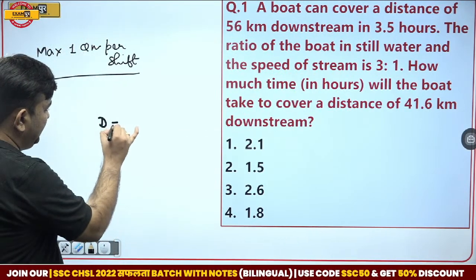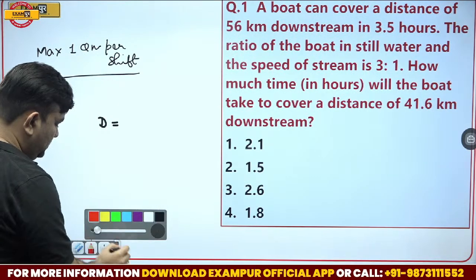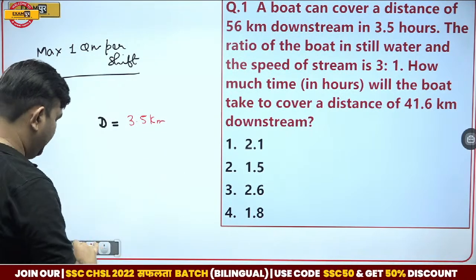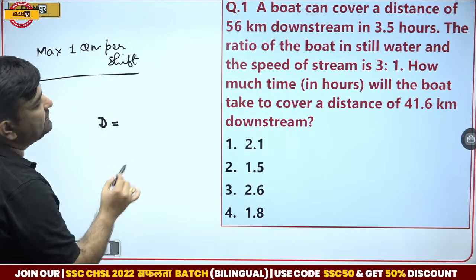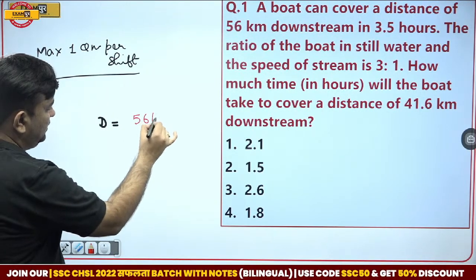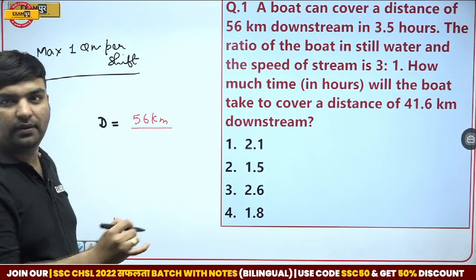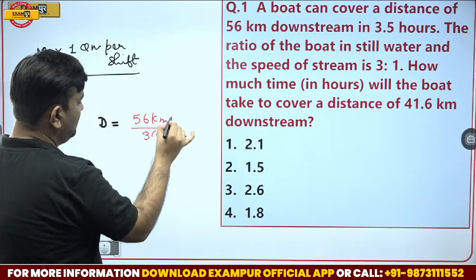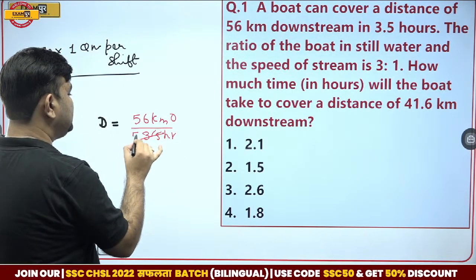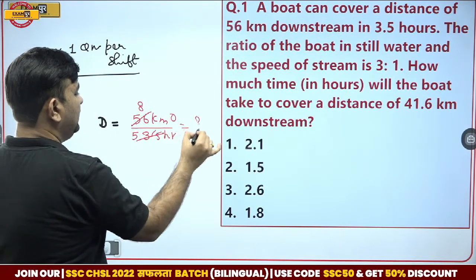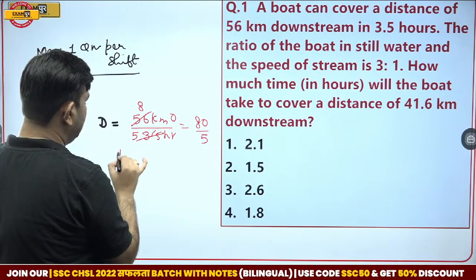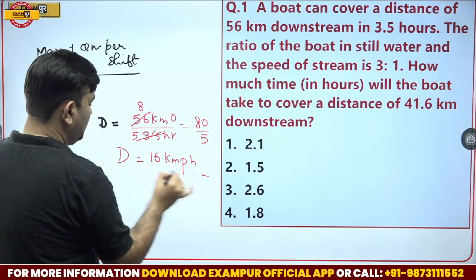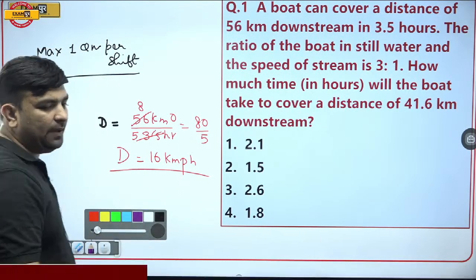So downstream speed is 56 kilometers in 3.5 hours. 56 divided by 3.5, that is 560 by 35, which is 80 by 5, 16 kmph. Downstream speed is 16 kmph.